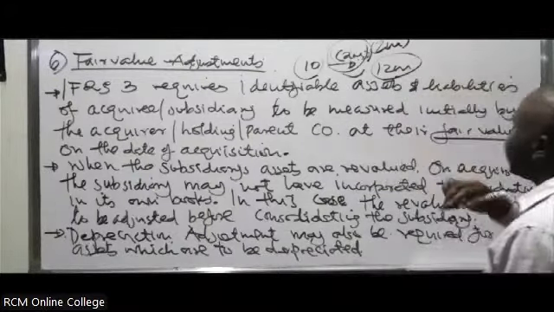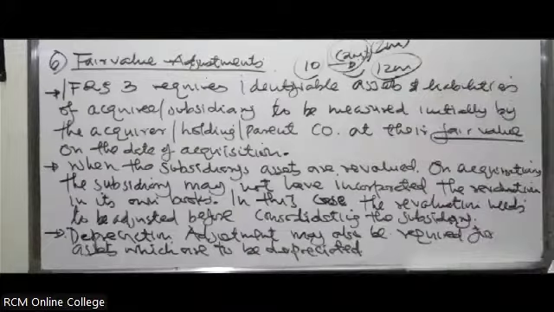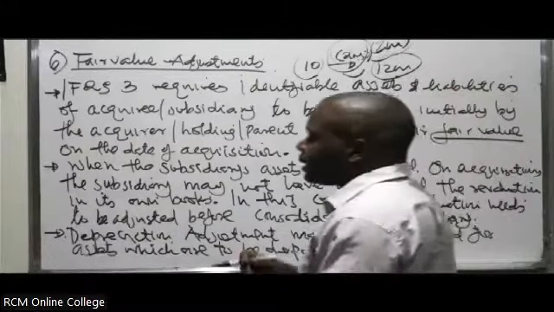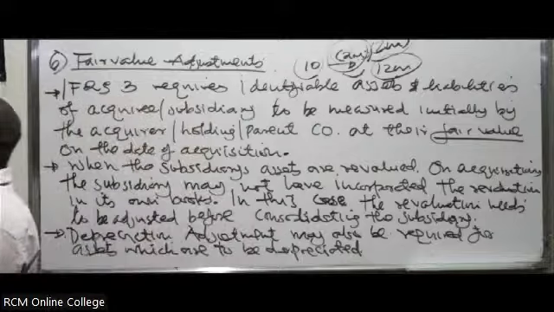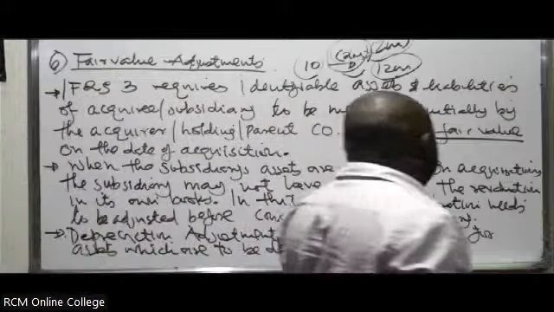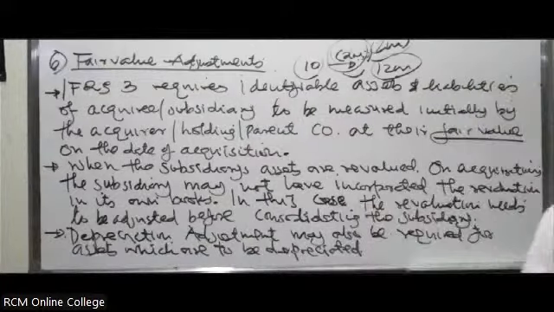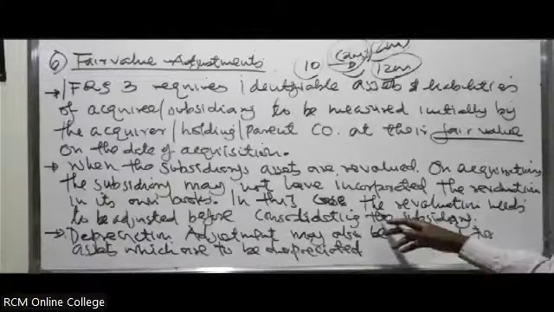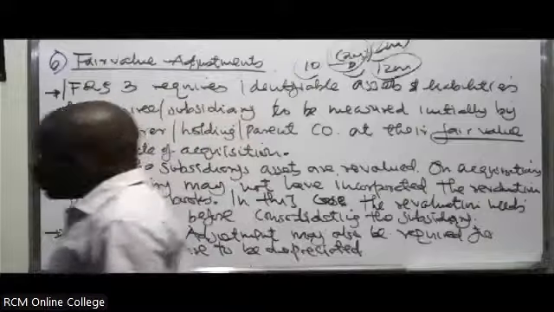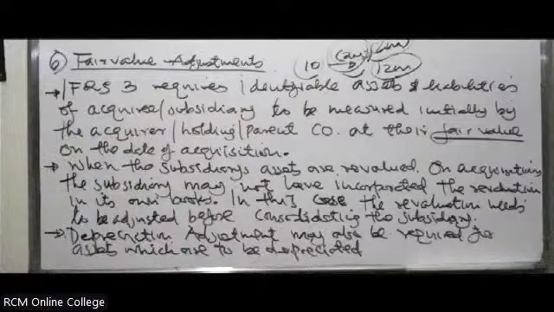So what you put there as the pre-acquisition reserves, sometimes you normally consider this figure. If you are told the assets of the subsidiary company were revalued up to this amount, it means that a revaluation reserve would have been created, and therefore when you're calculating goodwill, you have to consider it. And of course, you'll be able to see it in some of the questions. Once you look at a question, you'll be able to see it.